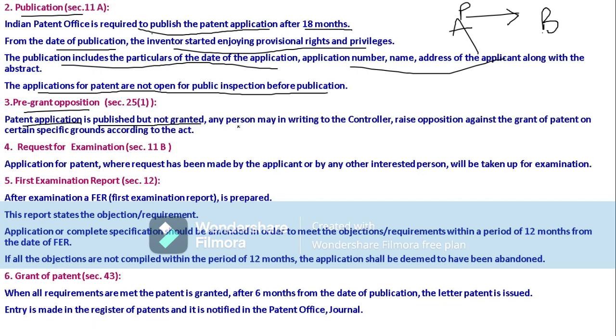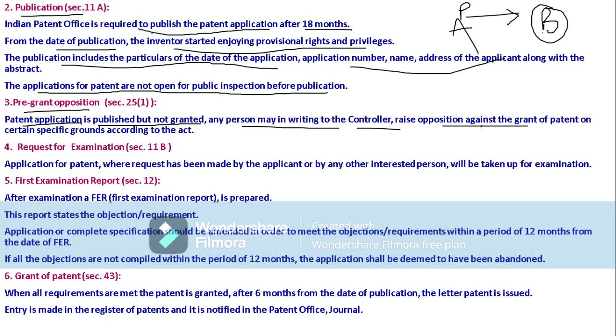In that case, any person may raise opposition in writing to the controller against the grant of patent. As I said, B may do so on different grounds, like wrongly obtained. On that ground he may approach the controller in a written document.